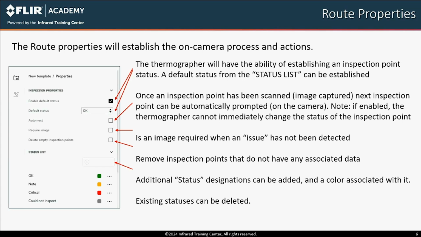Require Image establishes that an image must always be captured, regardless of whether an anomaly has been found or not. Delete Empty Inspection Points will reduce the inspection file size when no images or data have been stored for an inspection point. Note, however, no corresponding analysis page in the report will be created. The status list can be modified if required. The associated colors can be altered, and additional status levels can be added. If a label of a status needs to be altered, it must be deleted first and then a new status added.